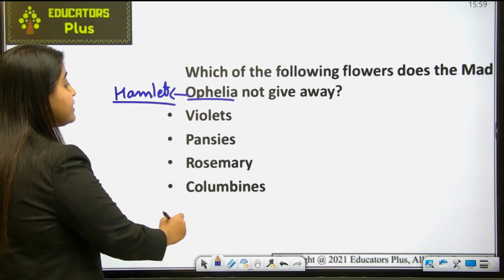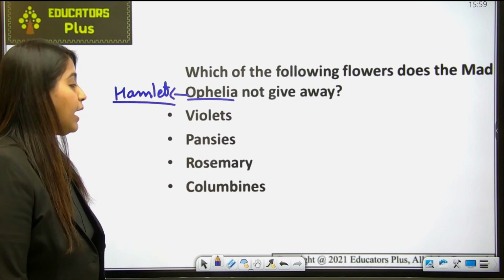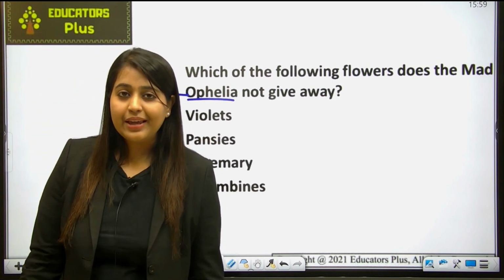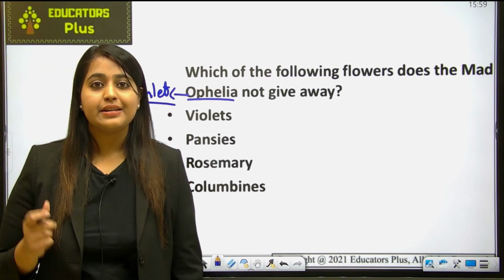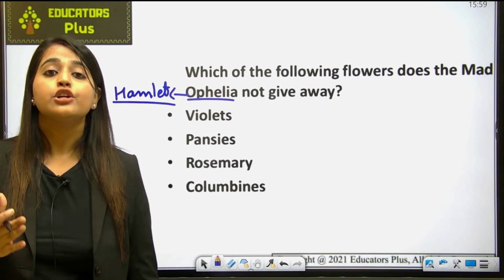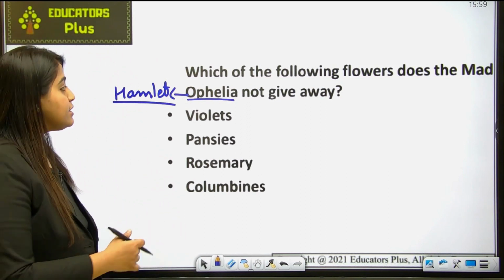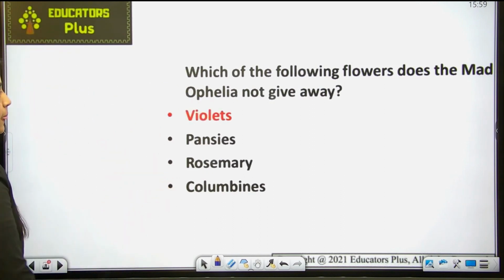Is it violet? Is it pansies? Is it rosemary or columbines? You have to tell me that. Please answer in your notebook. I want everybody to participate and get your answers right, because ultimately it will boost your confidence to answer in the exams. So please participate. The right answer is violet.